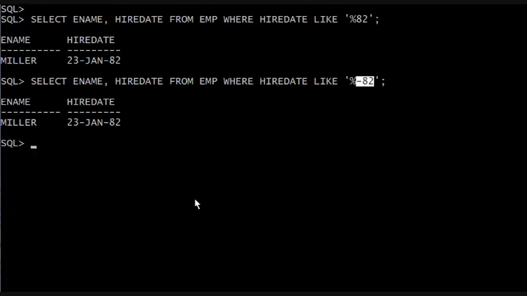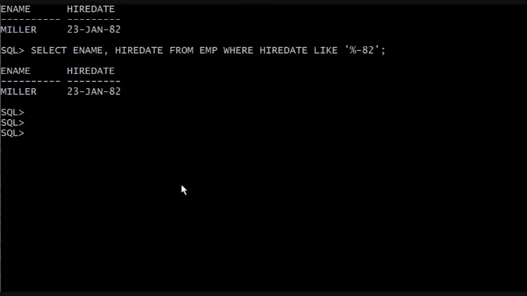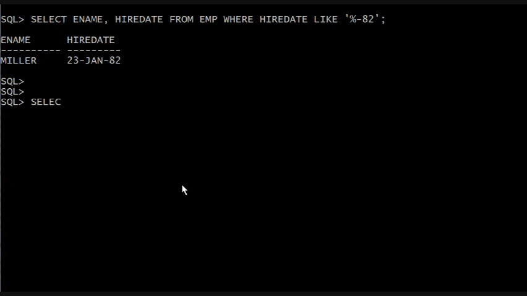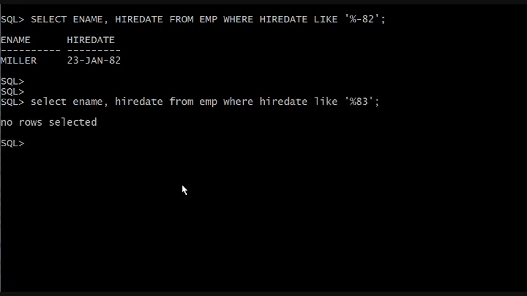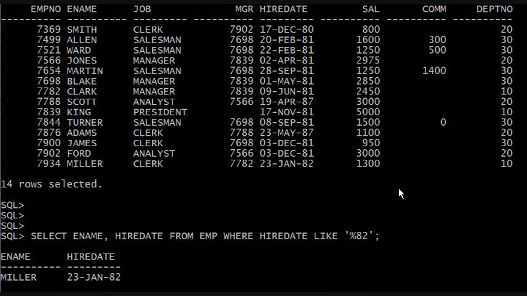All right. What if we wanted to see everybody's name who was hired in 1983? Select ename, hire date from EMP, where hire date like anything at all and 83. It should be no row selected because, like I said, I can eyeball this table because it's only 14 rows. Nobody was hired in 83.